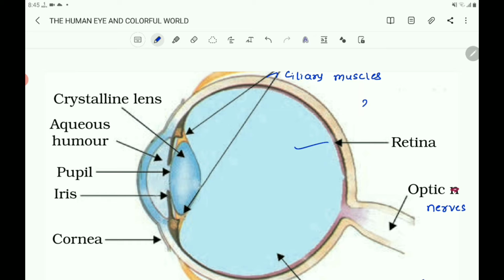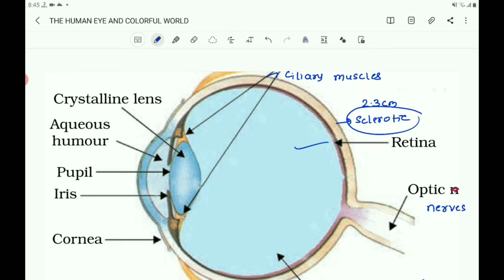It has a tough and opaque white covering called the sclerotic, which protects and holds the eye.